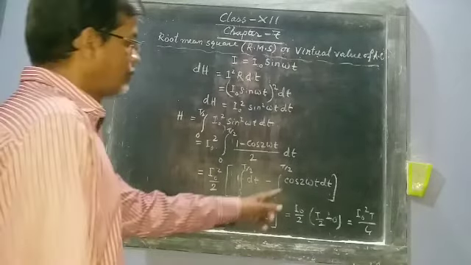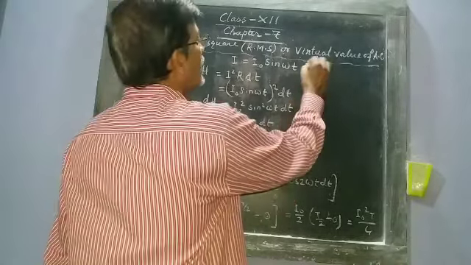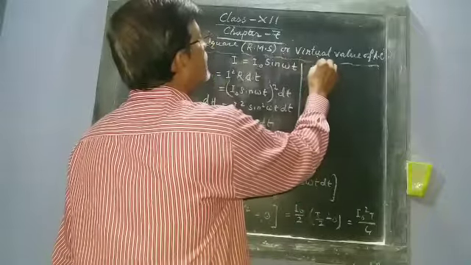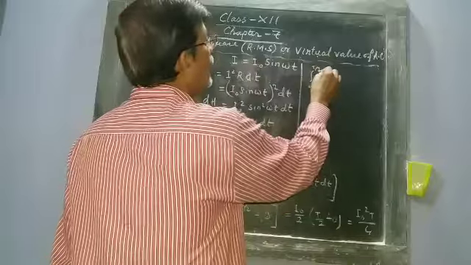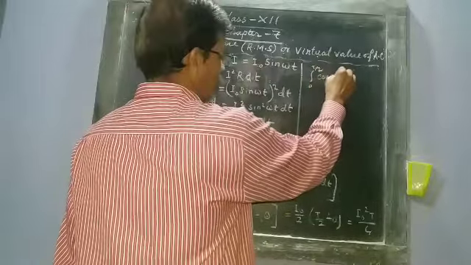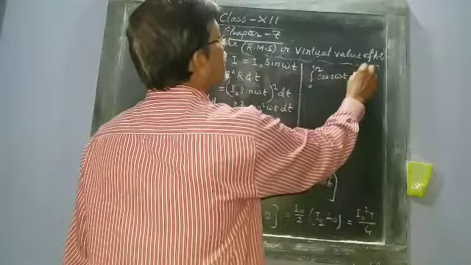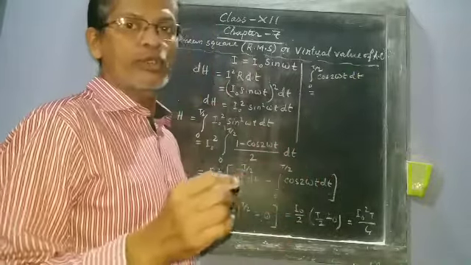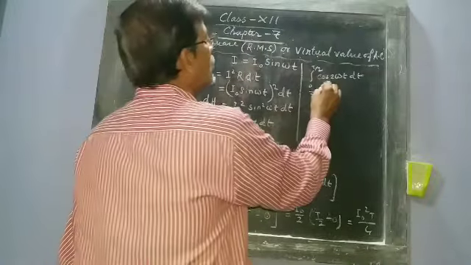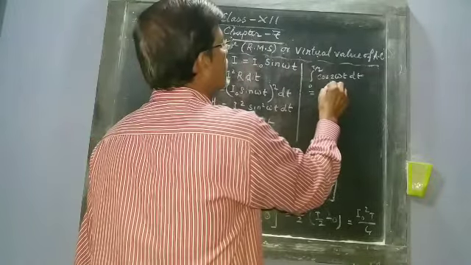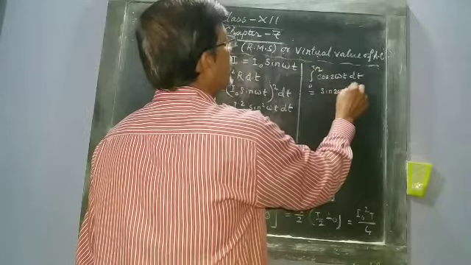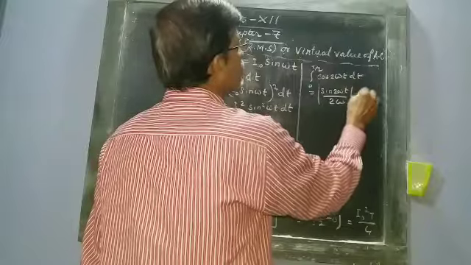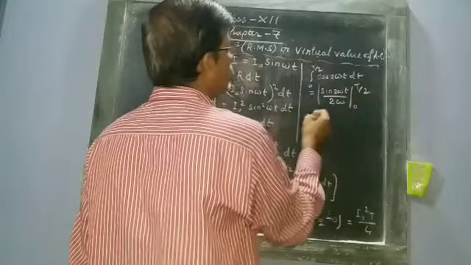Now how is it 0? Integration from 0 to T by 2 of cos twice omega t dt equals sine twice omega t by 2 omega, from 0 to T by 2.